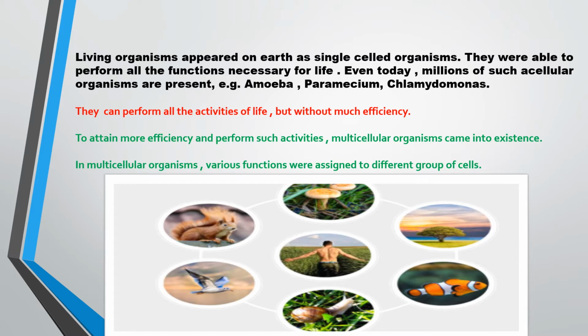Different functions have been assigned to different groups so that the efficiency has increased. Like digestion has been given to one group, excretion to another group, breathing to a different group. So when different cells were doing different work, naturally the efficiency increased.